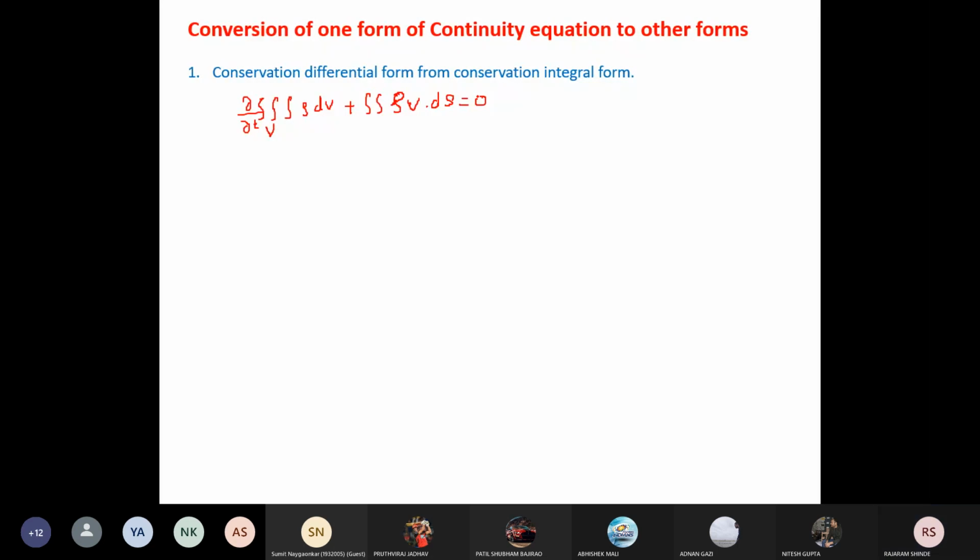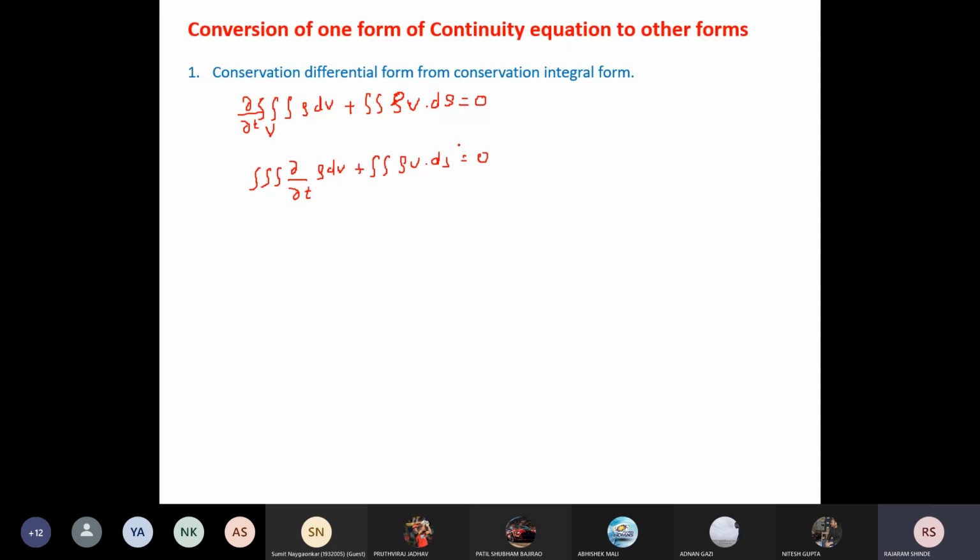Now what I will do, I will take the time derivative inside the integration. How can I take the time derivative inside the integration? You can see here, I will write this triple integration, and this derivative I am going to take inside the integration, and I will write rho dv plus, again, the surface integration of rho v dot ds equal to 0.